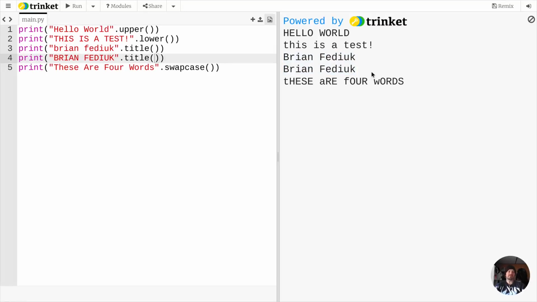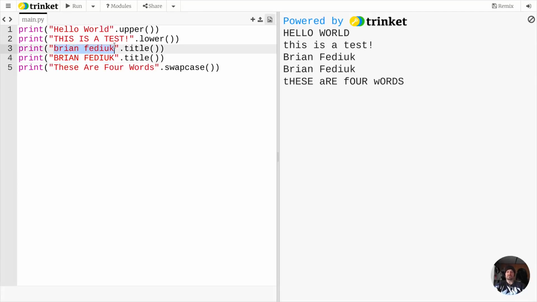So we can already see our first use cases here. Sometimes we will use dot title or some similar action to make sure that when we send out a letter, and it says, "Dear Brian Fadouk," it's not written in all capital letters. That can be kind of scary and intimidating. Imagine receiving a letter from your job and they write, "Dear Brian Fadouk," in all capital letters. That could be a little scary or intimidating to people when really what they're trying to do is just offer you a car refinancing or a new insurance policy.